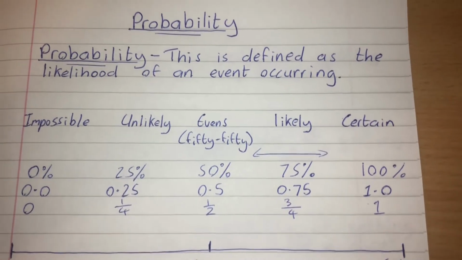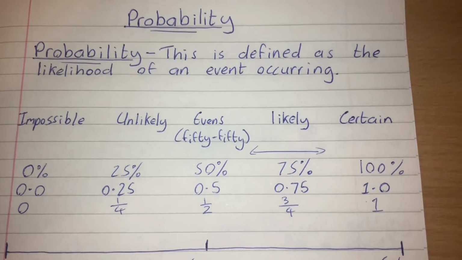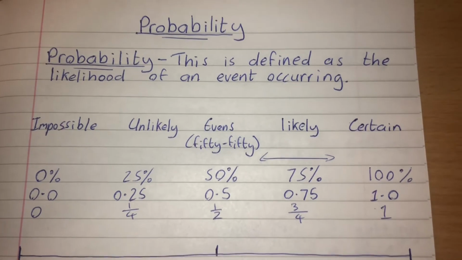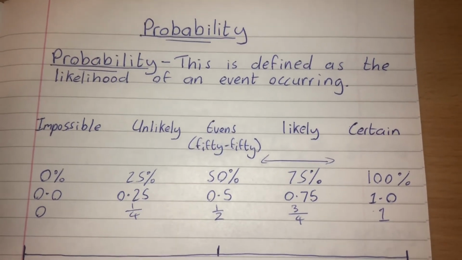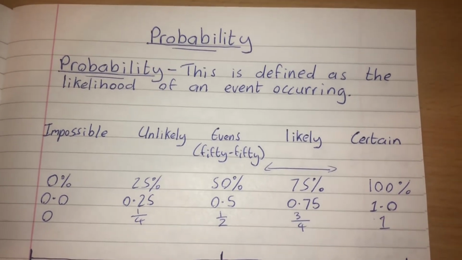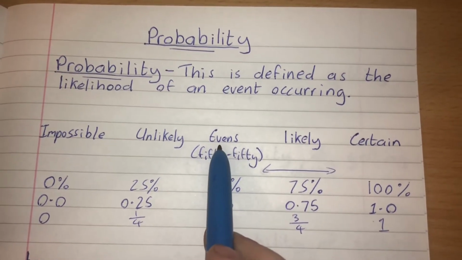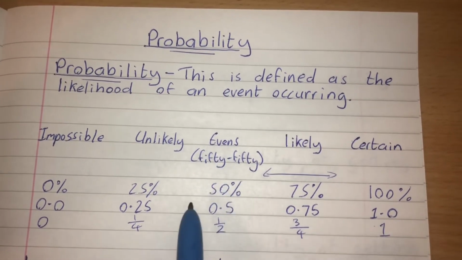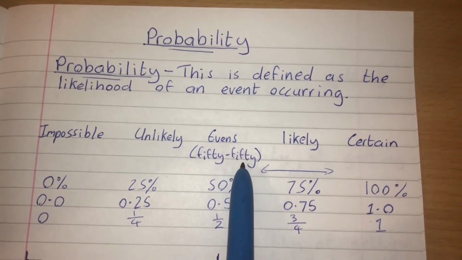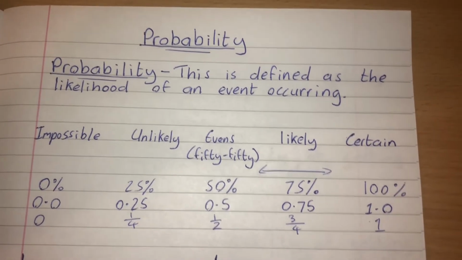Again, just to recap on the description, we're talking about the likelihood of an event occurring. Some events have a very specific probability. If I use the example of flipping a coin, it has two outcomes with two very specific probabilities: a 50% chance of getting a head or a 50% chance of getting a tail. We describe that using the word evens, or sometimes you'll hear people use the term 50-50. Please keep in mind that using 50-50 as a description is not describing it as a fraction. Evens or 50-50 means you have a 50% chance.